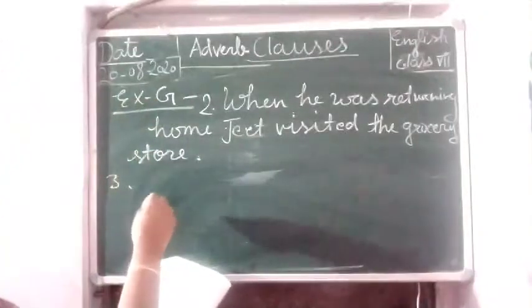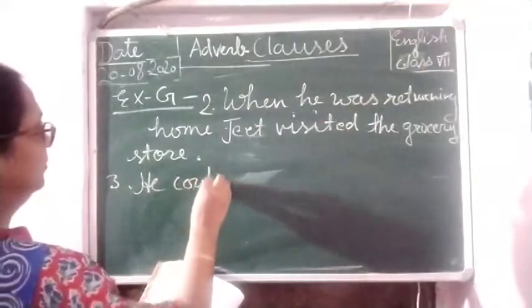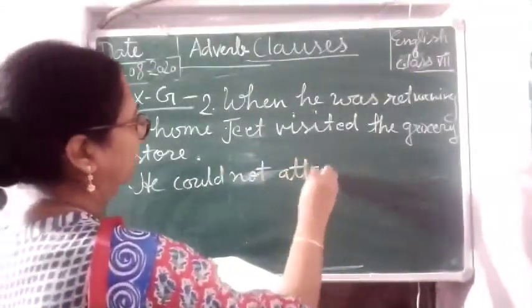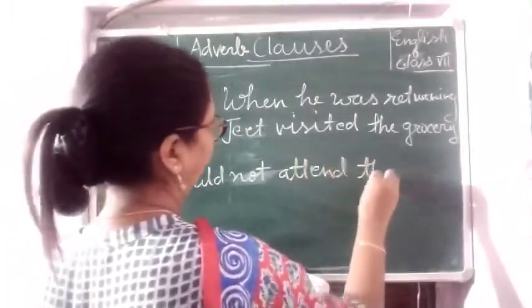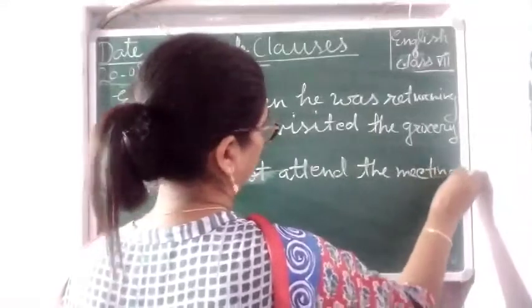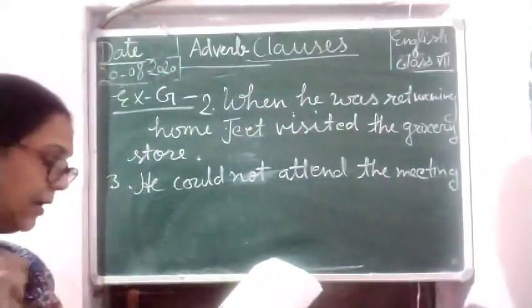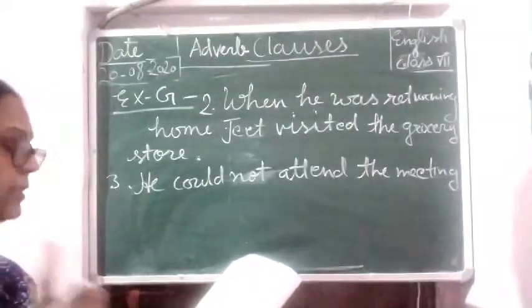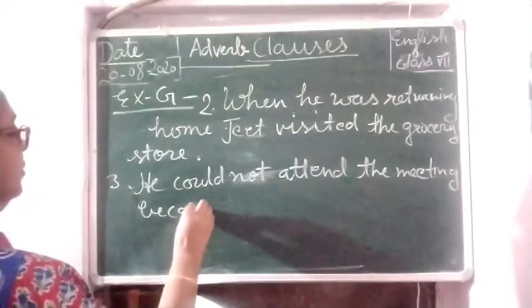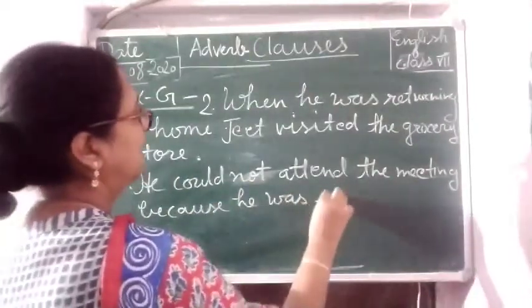Number 3, he could not attend the meeting, and here we are going to change it: because he was ill.